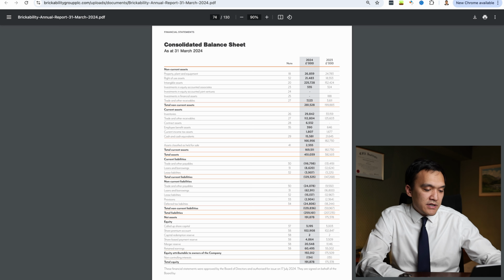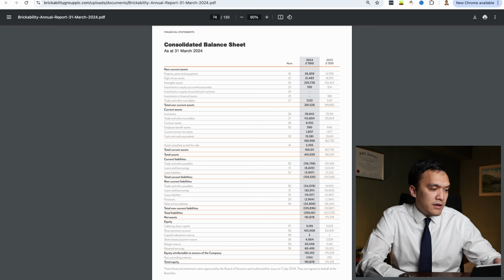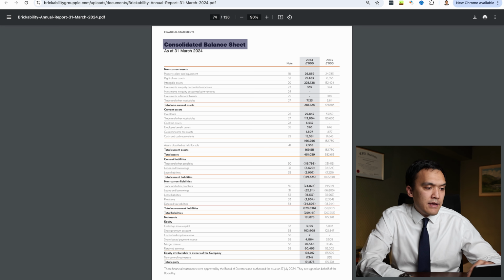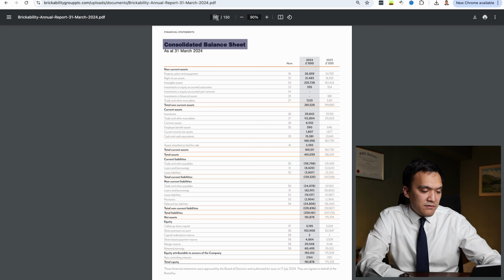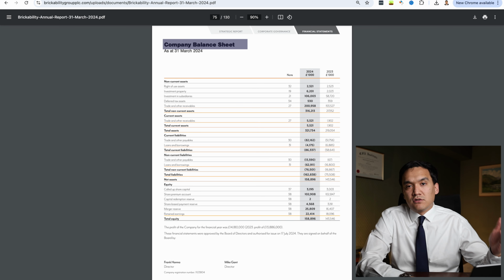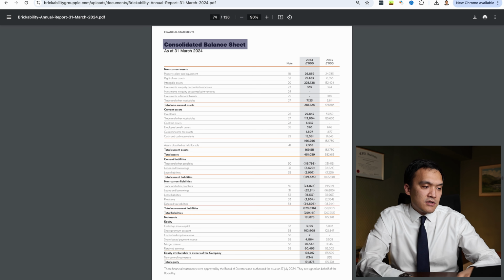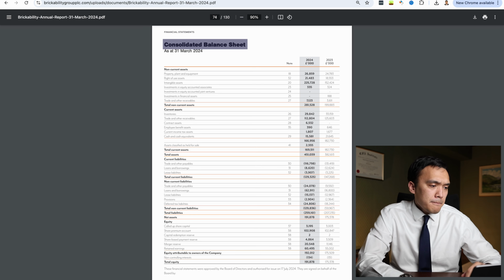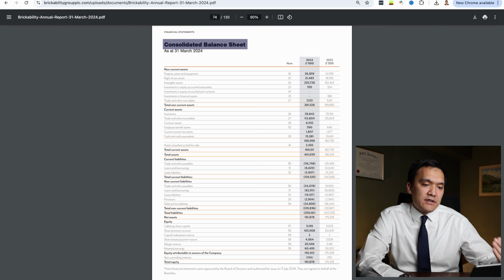I would start with the balance sheet. And here at the top, on page 74, we can see that we are looking at consolidated balance sheet. And if we move to page 75, there is company balance sheet. Company balance sheet is our parent company's balance sheet. And the consolidated balance sheet is the balance sheet of the entire group. And I think it is important to understand how these consolidated financials are prepared.